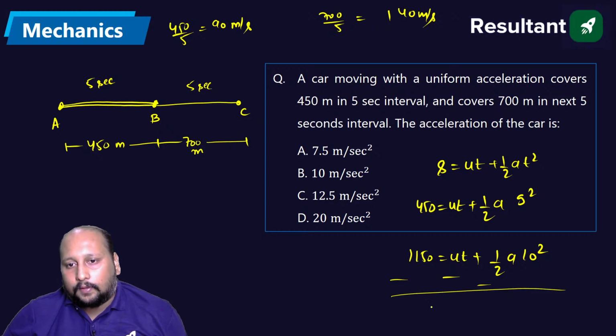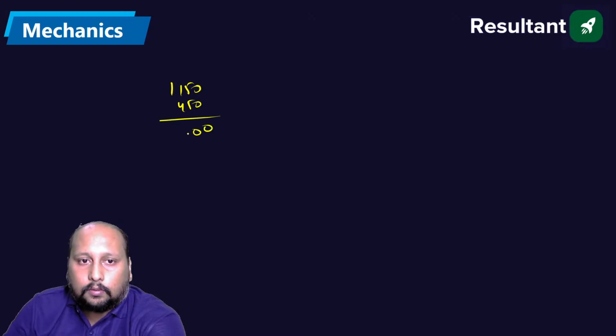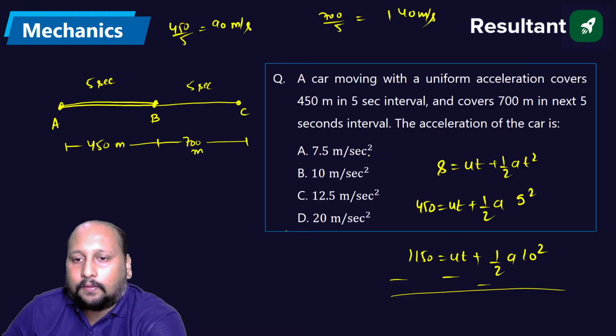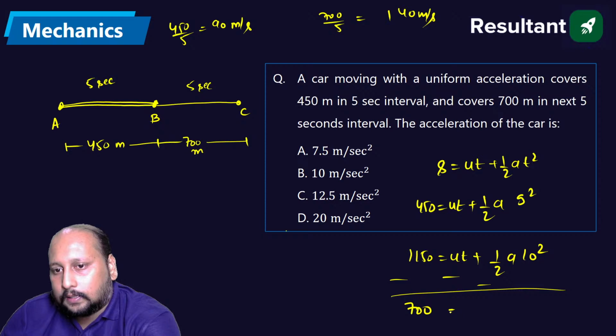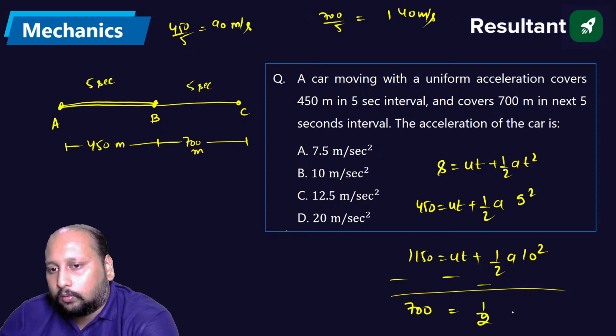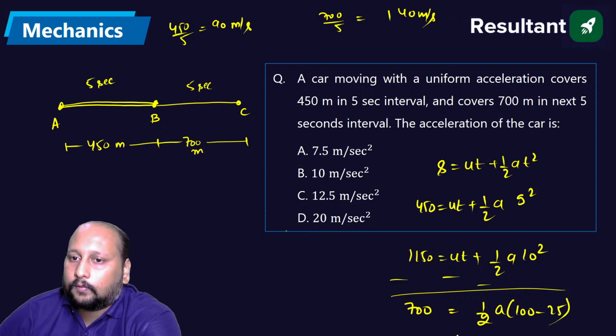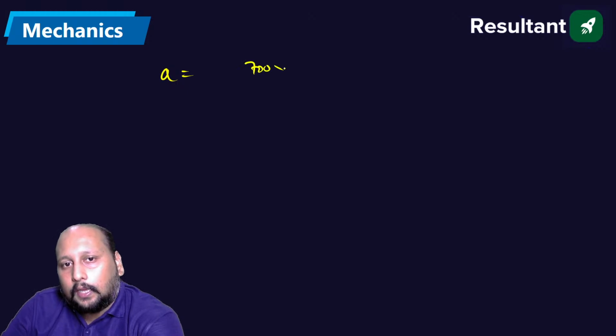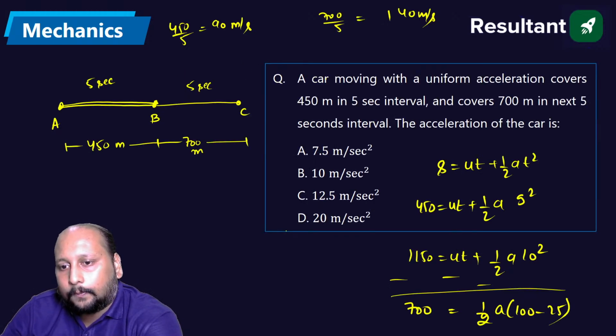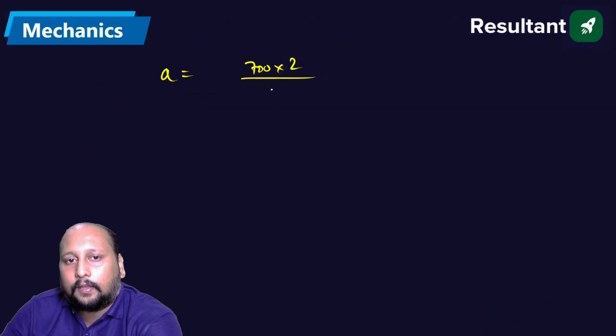Okay, so we'll be having how much? 1150 minus 450, that is 700. So 700 is equal to half into a into 100 minus 25. 5 square is 25. So you are having a is equal to 700 into 2 divided by 75.